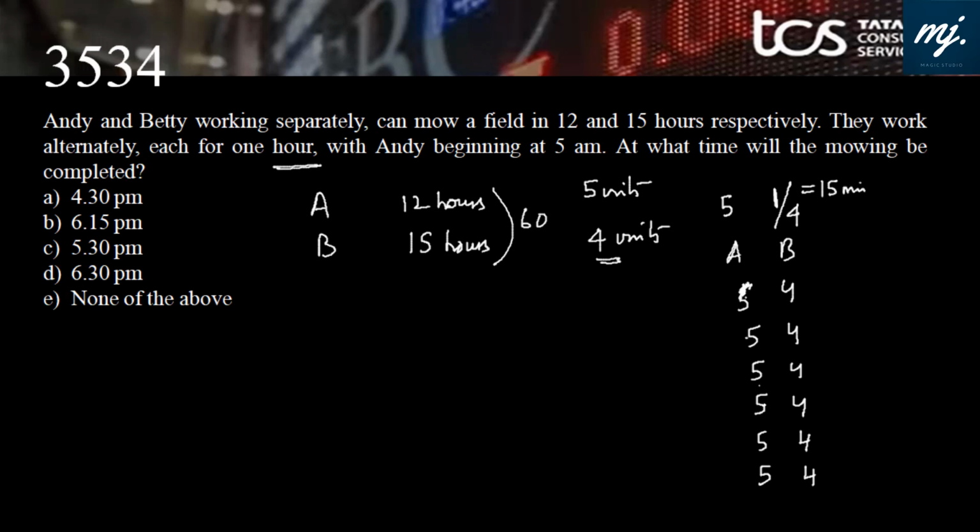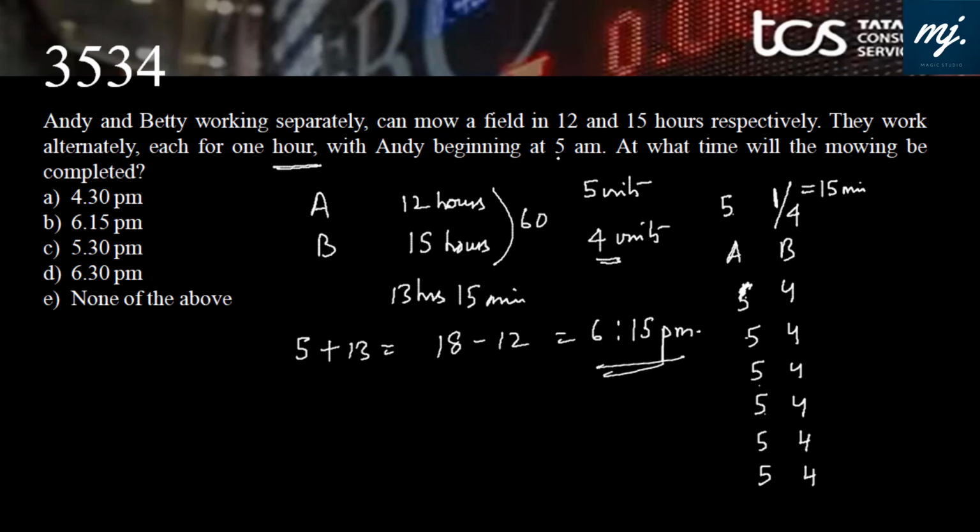Now we have 1, 2, 3, 4, 5, 6, 12 and 1, 13. 13 hours, 15 minutes to complete the job. 5 plus 13 is 18 minus 12 is 6. That means 6:15 pm. They started at 5 am, 12 hours, 5 pm, 1 hour 15 minutes. 6:15 pm, work would be exactly completed. Option B fits in.